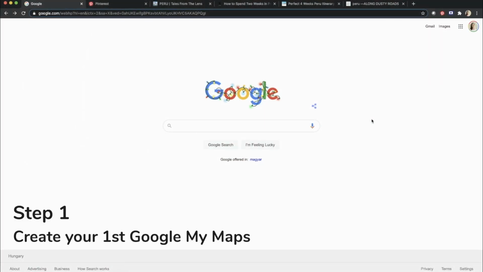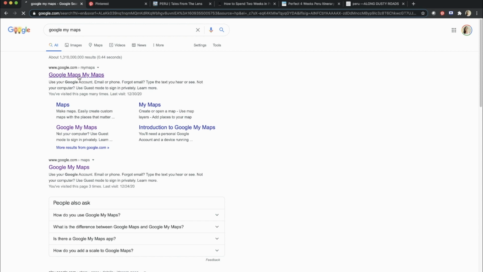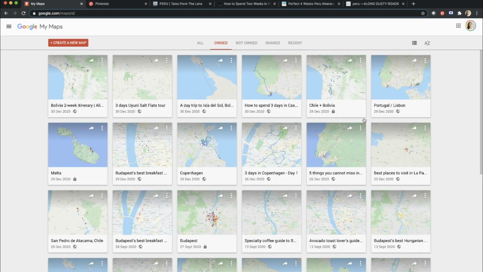Let's create our first Google My Maps. As you can see, I'm already signed in to my Google account, so I will just have to Google My Maps, or you can follow the link in my blog post. And this part for you will be empty if this will be your first Google My Map. So just click on create a new map.